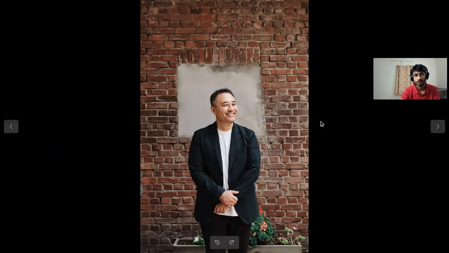Similarly, what we are discussing is that there are different types of portrait photography that we normally see. This is a good example of editorial portrait photography. What is that? A newspaper or maybe a magazine will be there, and their interview will be published.